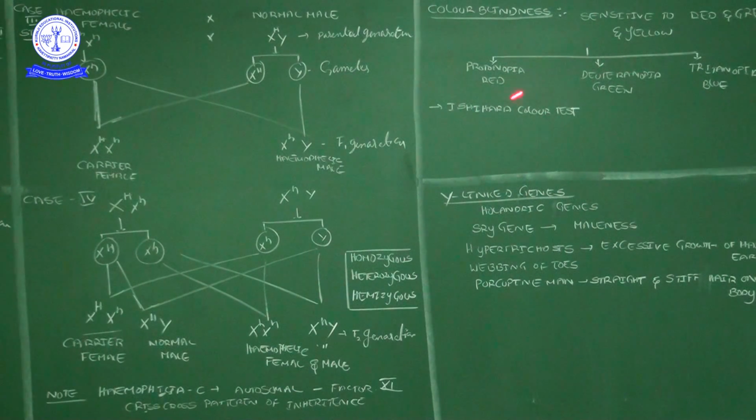So that's why the important text only I wrote here: protanopia, deuteranopia, tritanopia, red color vision lost, green color vision lost, and then blue color. Because in 11th standard you studied our eye characteristics. Our eye has two types of cells, rod cells and cone cells. Those cells will be affected in this color blindness.